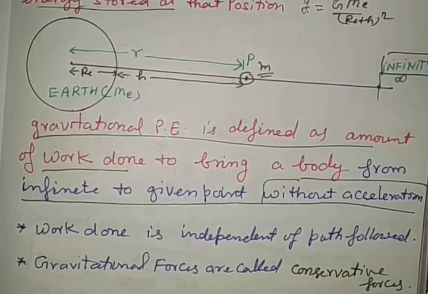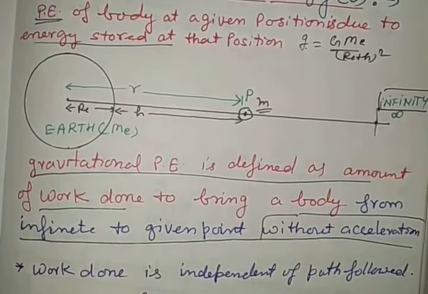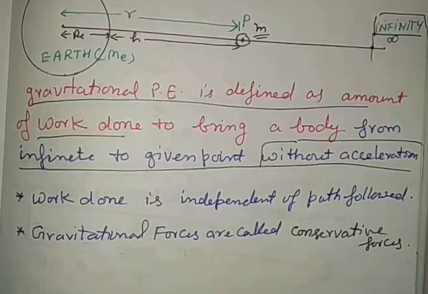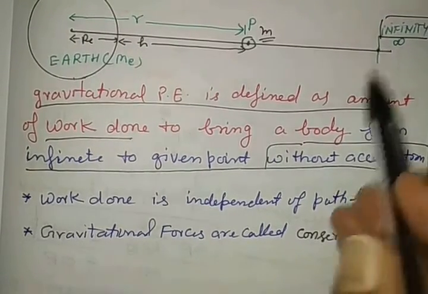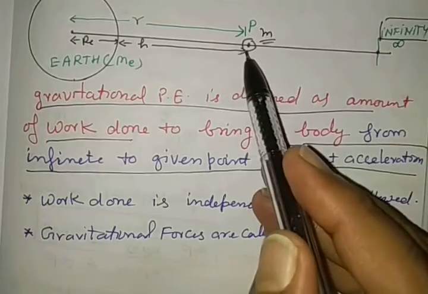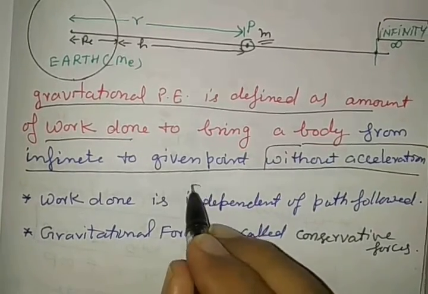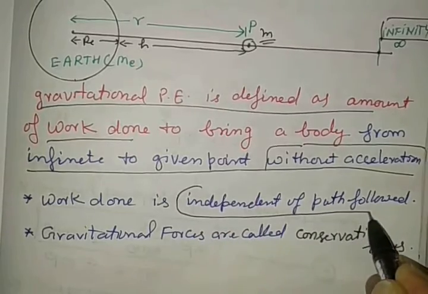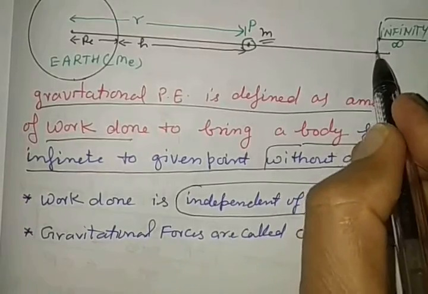This gravitational potential has the following properties. The first property is that the work done to bring a body from infinity to any point in the field does not depend upon the path. Its value is constant, either directly or by any curved path.